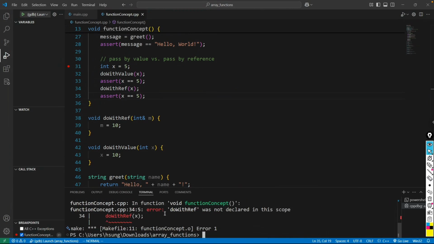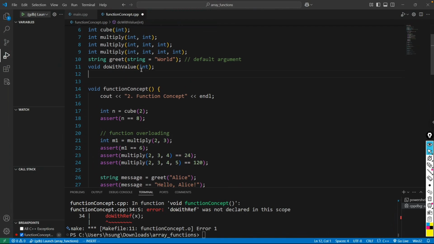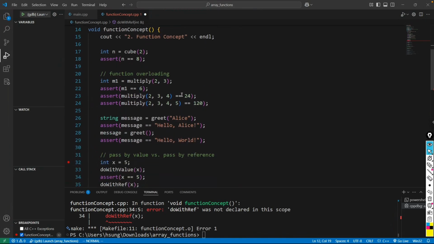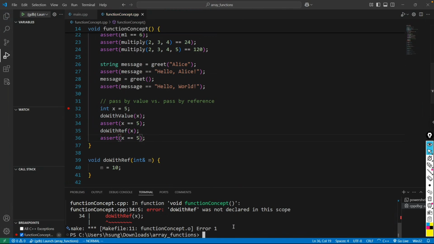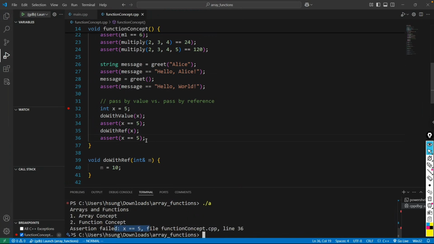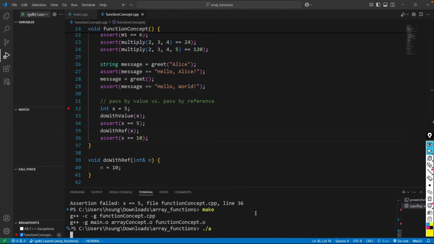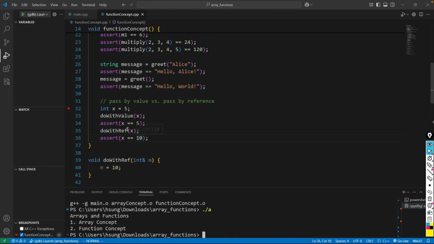Anyway, in the terminal, let me compile. Let's do with the ref. I need to define the prototype: void do with the ref, and this is an integer reference type, so we need to give an ampersand there. Now if I compile and run the program, the assertion fails. So this is not 5. Instead, this is 10. If I run the program, now the assertion is successfully done. So the value of x becomes 10 instead of remaining 5.